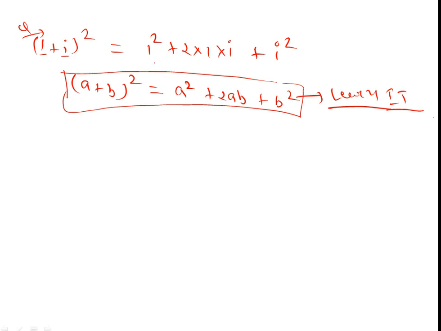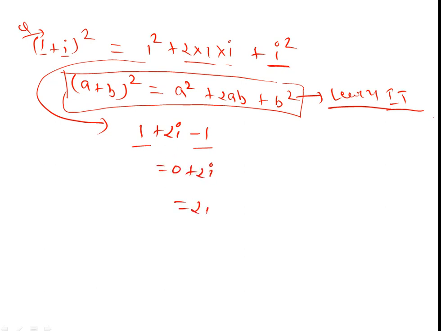Okay. Now, 1 square is 1. 2 into 1 into iota is 2 iota. And what is the value of i square? i square is minus 1. So minus 1 minus 1 plus 1 is 0. And 0 plus 2i is 2 iota. Similarly, understand, no?